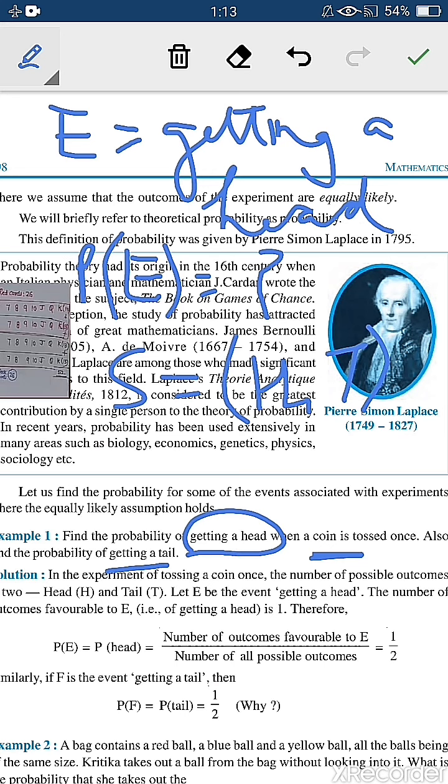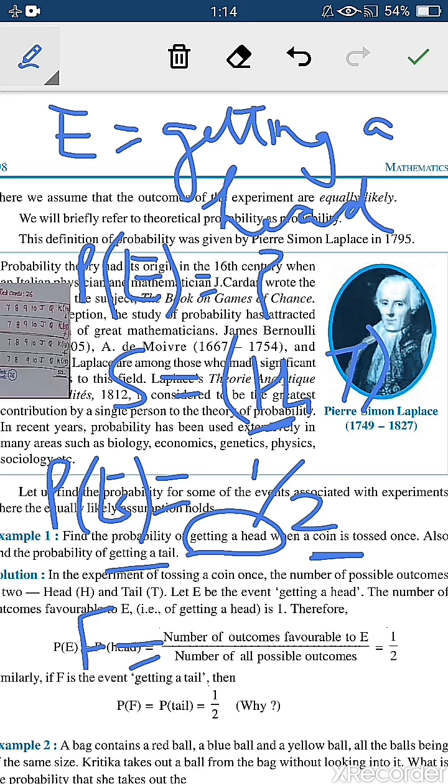Now you have to find the probability of event. Which is that event? That is getting a head. So probability of event, you will write the definition, that is equals to favorable outcomes divided by total outcomes. How many favorable outcomes are there? 1. That is 1 divided by total outcomes are 2. Right?